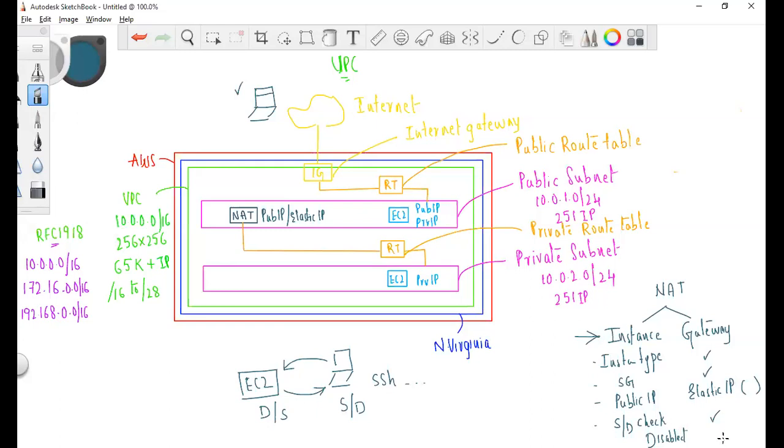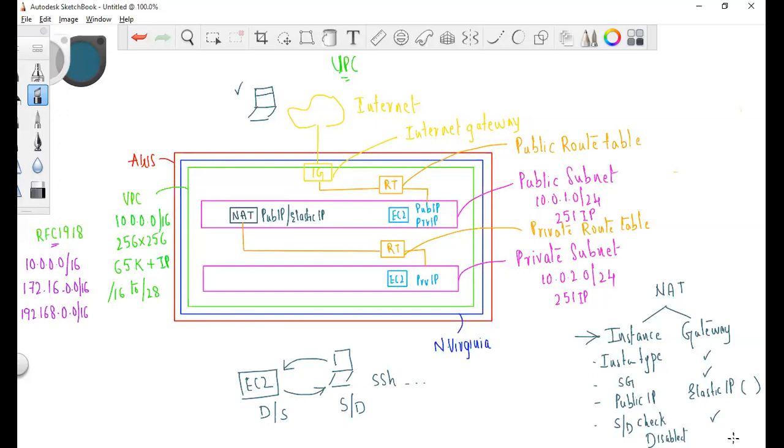Any questions? So we'll see in the slides what AWS tells why it is reserving for that. Okay, no worries. And NAT is to convert a public to private and vice versa.